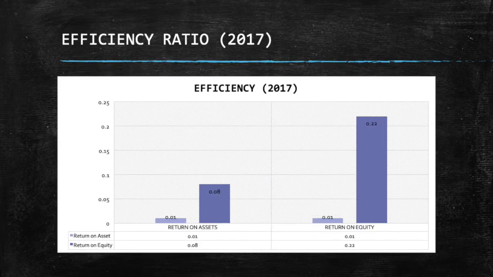Next is the efficiency ratio graph in 2017. The bar chart shows two types of efficiency ratio, which are return on asset and return on equity for two companies, TADM Berhad and First Resources Limited. In 2017, the return on asset for TADM Berhad is 4%, while for First Resources Limited is 8%. Apart from that, the return on equity for TADM Berhad is 3%, while for First Resources Limited is 22%.